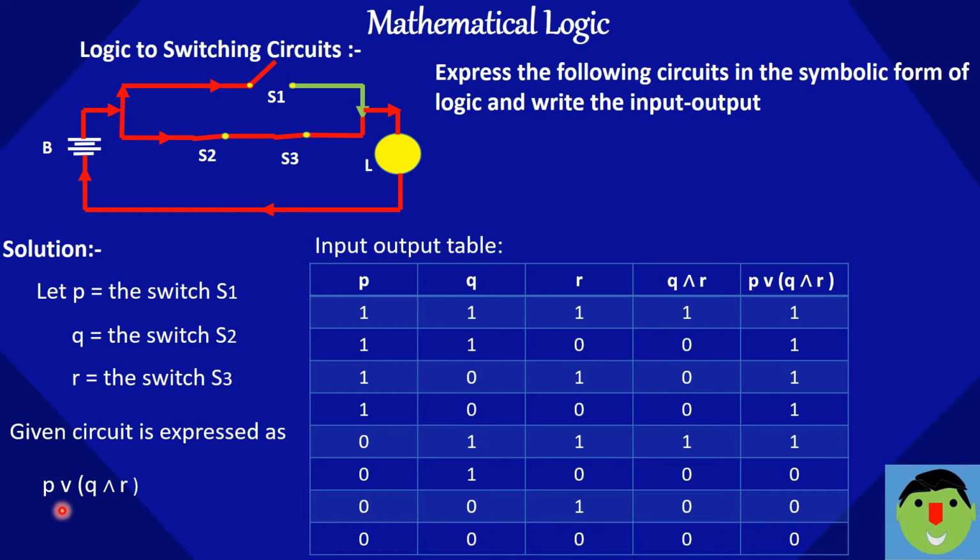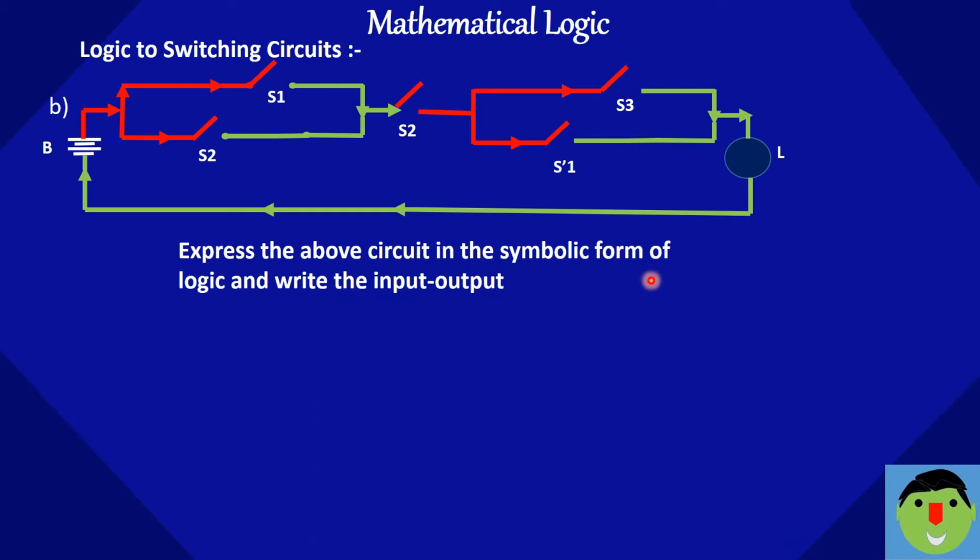Then P or this Q and R. So either P on or Q and R on, then only the lamp will glow. So 1 1 1 1 0 1 0 1 1 0 0 0. So this is the input output table of the given circuit.